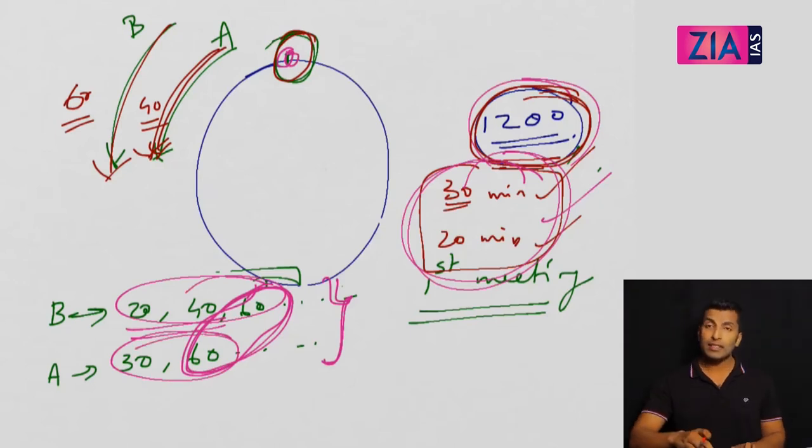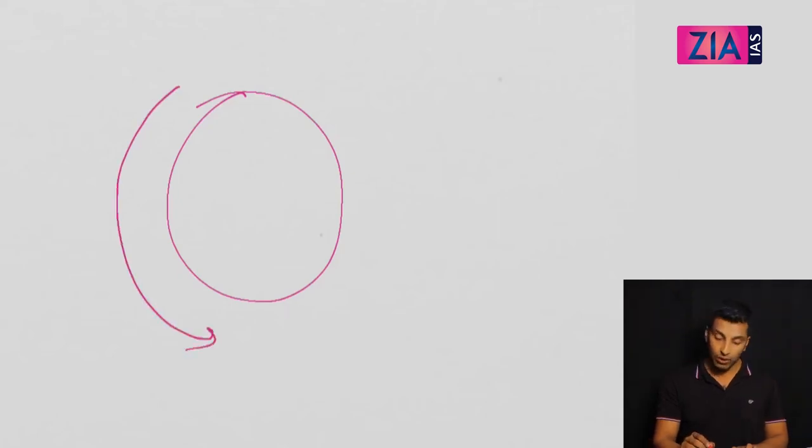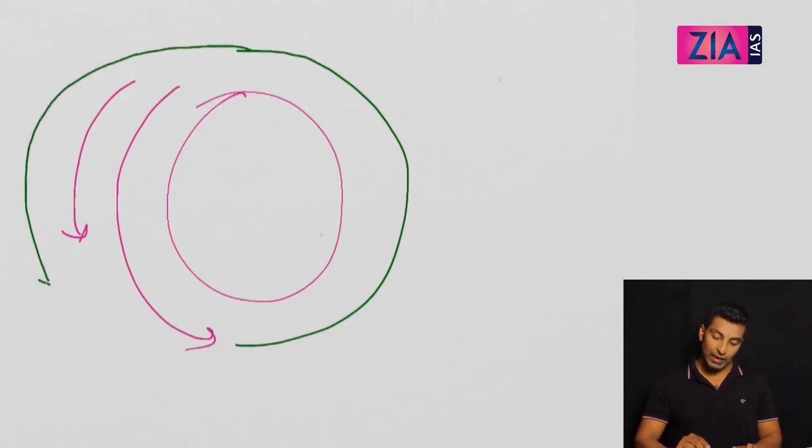Now what is the concept of first meeting? That's what you need to know. Now the concept of meeting: when you're traveling in a circular track, the first person is moving like this, who is having more speed, the second person is coming like this. Now when I say meeting, the person who is having more speed will complete a round, and they will have to come back again and will meet somewhere here.